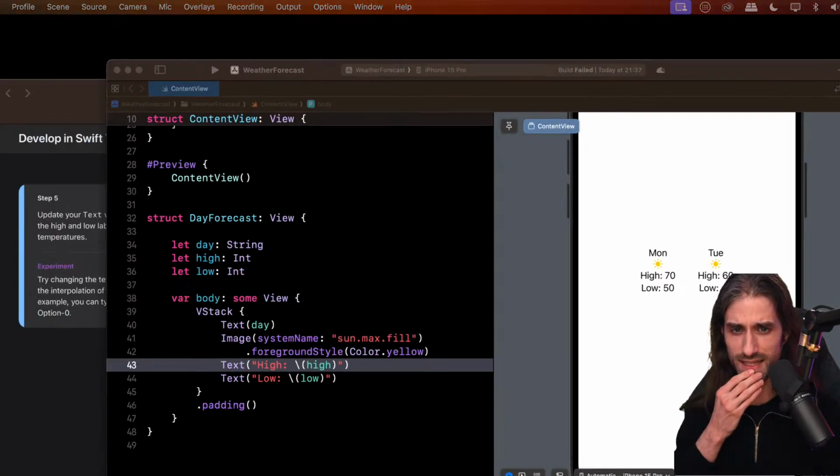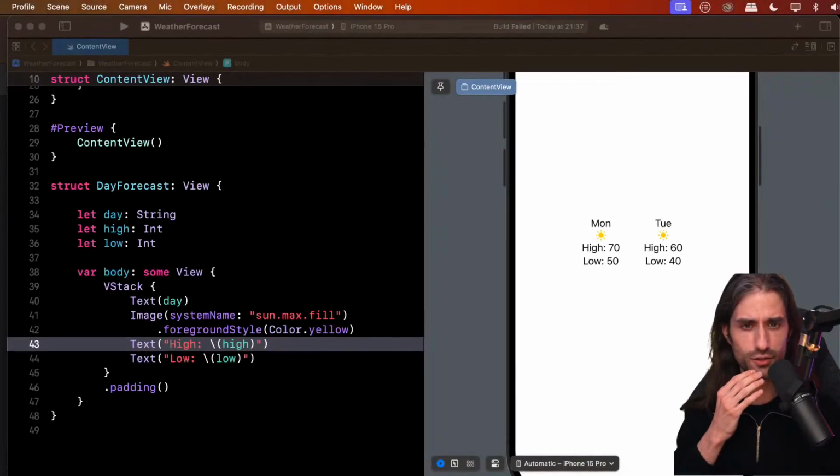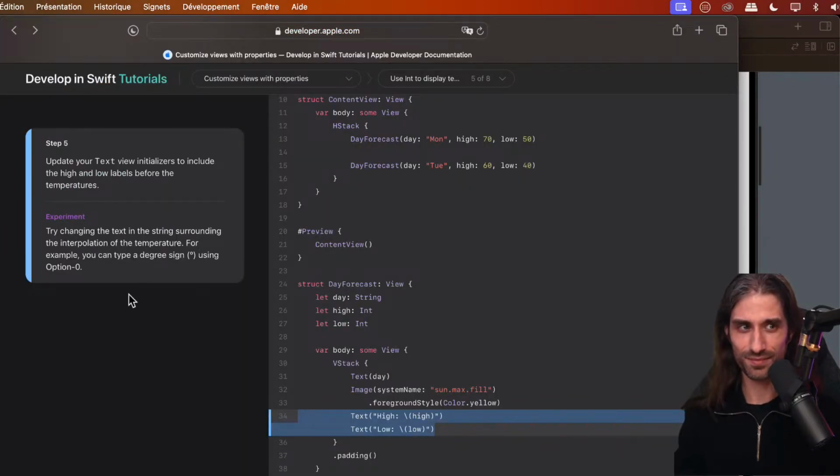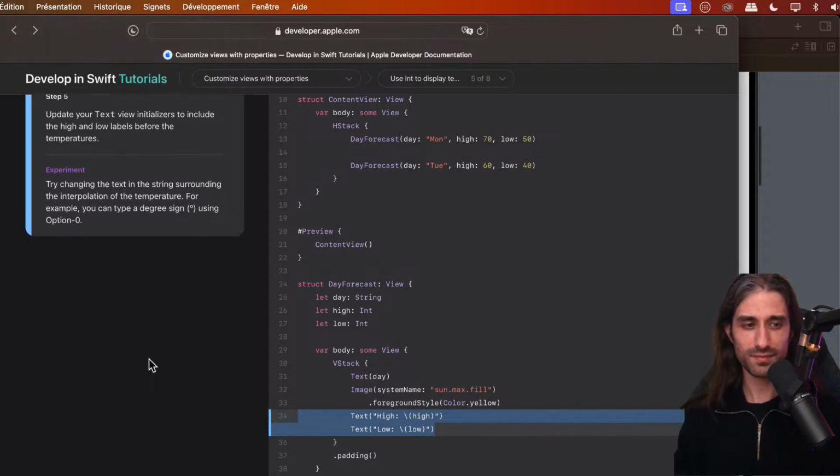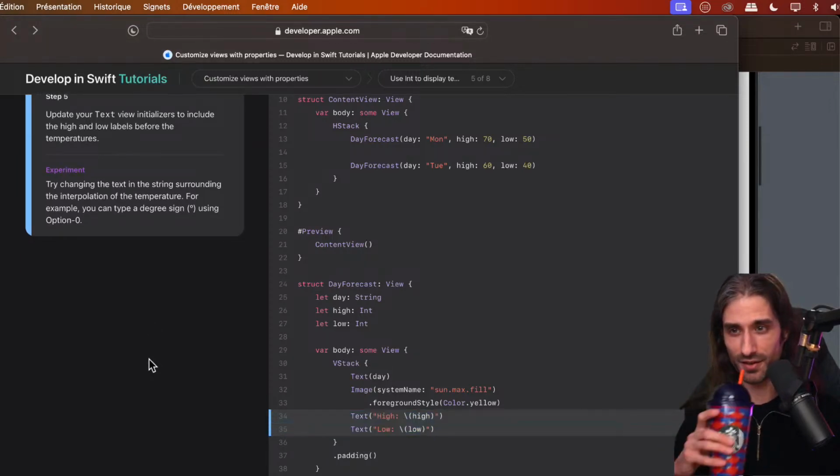Let me check. What do we... I didn't mean to do that. I wanted to go back to the tutorial. All right. That's the one where you can see that I'm starting to get a bit tired, because for me in France, we're getting close to 10 p.m. And so we're getting close to the end of the day. Hopefully we'll also get close to the end of the chapter.